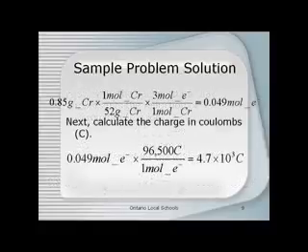Once we have the number of moles of electrons, we can calculate the charge in coulombs. We know that there are 96,500 coulombs per mole of electrons. That's Faraday's constant. So we're going to take our 0.049 moles of electrons that are going to reduce the 0.85 grams of chromium and multiply it times Faraday's constant, our 96,500 coulombs over 1 mole of electrons. When we do that, we get a total charge of 4.7 times 10 to the third coulombs.